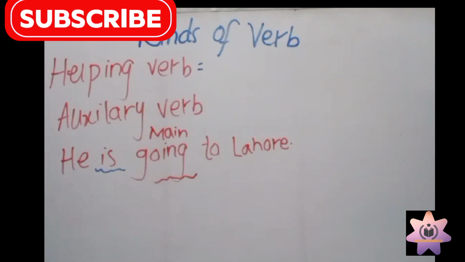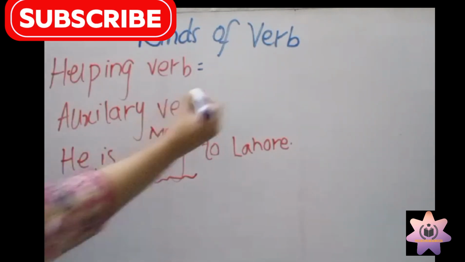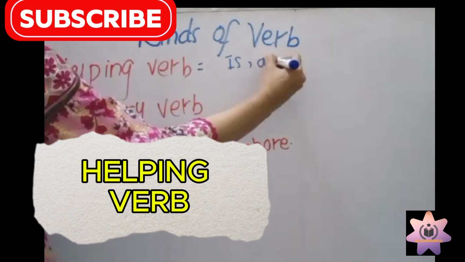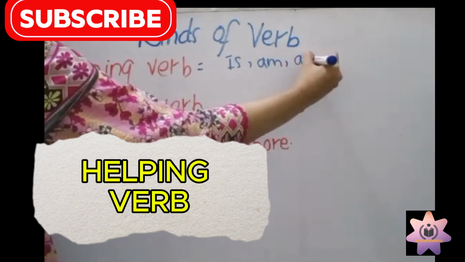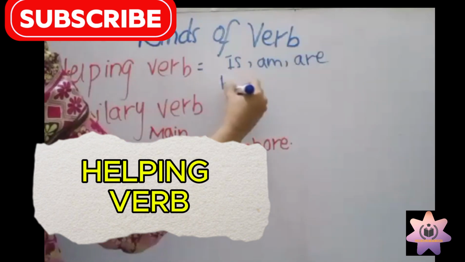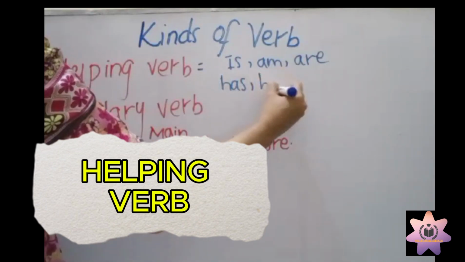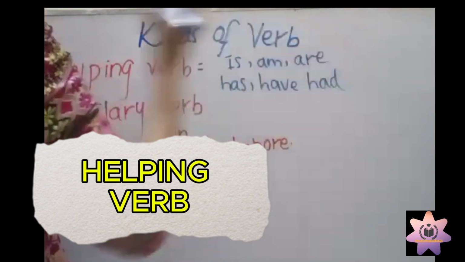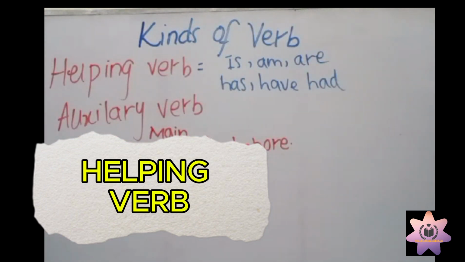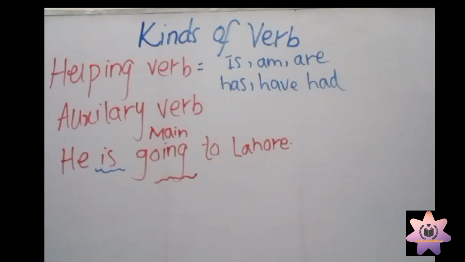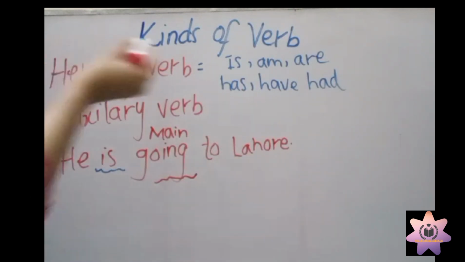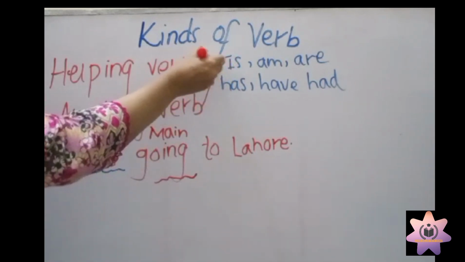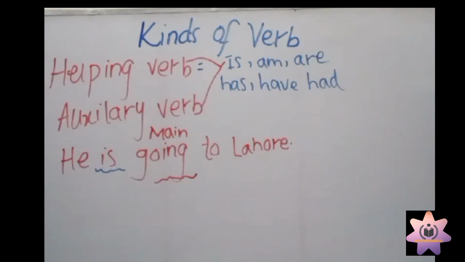What are our helping verbs? Helping verbs are is, am, are, has, have, had. These are called helping verbs, or these are also called auxiliary verbs. These are called helping or auxiliary verbs.